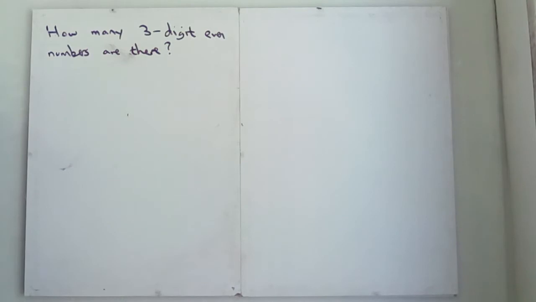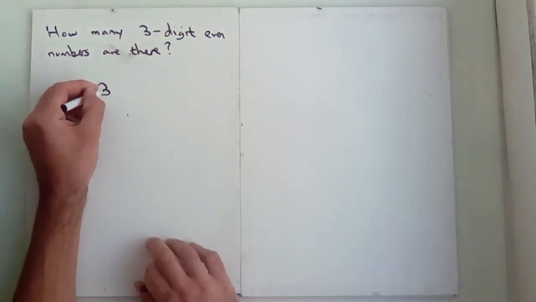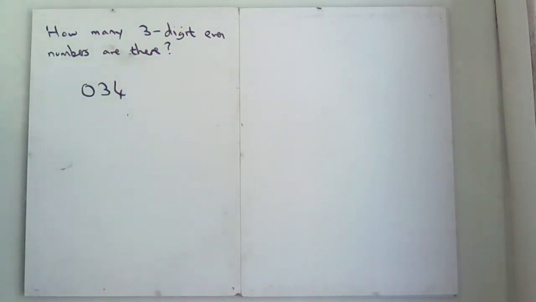So firstly, what's not a constraint is the availability of digits. You can repeat numbers. So 998, for example, is a perfectly fine number. So is 888, that sort of thing. There's no issue with repeating digits. What there is an issue with is a number starting with 0, because technically 034 isn't really a three-digit number, is it? It's a two-digit number.